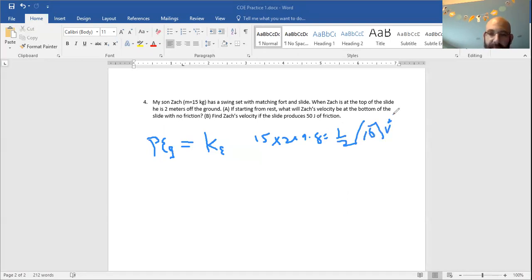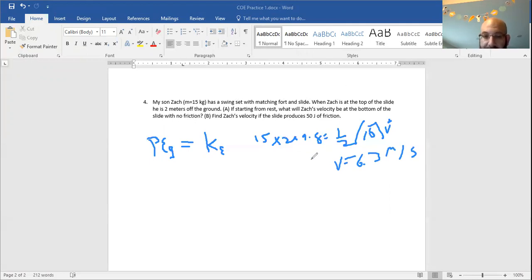So if we solve, I have to take the square root and say 6.3 meters per second. Okay, that's for A. B, if Zach's slide actually produces some friction and now there's 50 joules of friction produced,